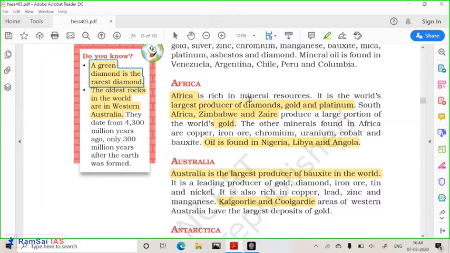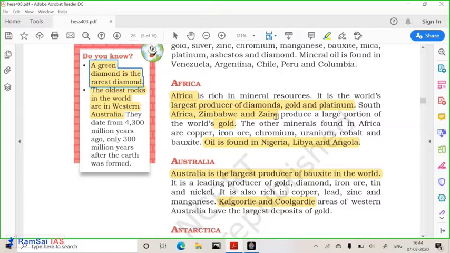In Africa, other important minerals like gold and platinum are also found. They are rare minerals. Specifically, South Africa, Zimbabwe, and Zaire are the largest producers of these rare minerals. Most of the gold is found on the coast of Ghana. The Atlantic coast of Africa is very famous for gold, and the western coast of Africa and the eastern coast of South America are very famous for gold and rare earth minerals as well.